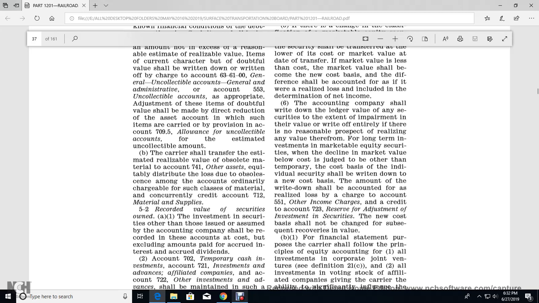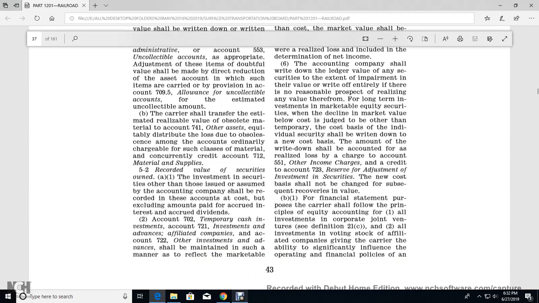The amount of the write down should be accounted for as a realized loss, charged to account 551 other income charge, with the credit to account 723 reserve adjustments for the investment of the security. The new cost basis shall not be changed with the subsequent recoveries in the value.